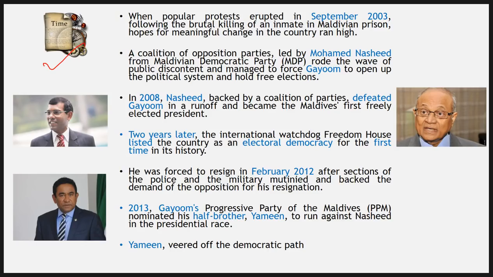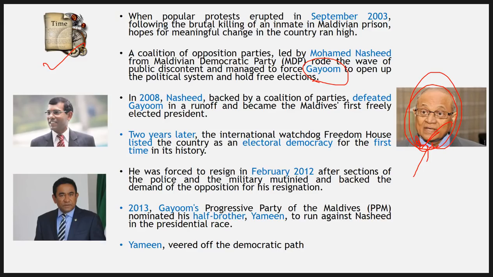Now let me take you through the timeline, or you can say the political journey, of this tiny nation called Maldives. It used to be a monarchy. After that, the person that you can see here, this gentleman, his name is Gayoom. Gayoom insisted on a democracy. And after that, a referendum was conducted. After this referendum, this gentleman became president. He took charge of this tiny island nation, this country called Maldives.